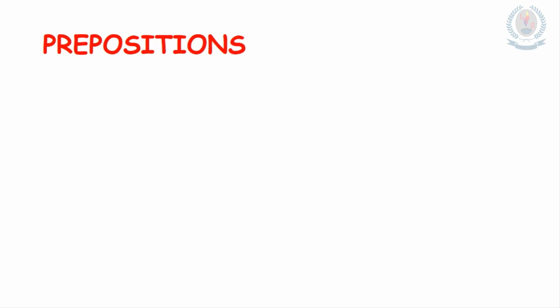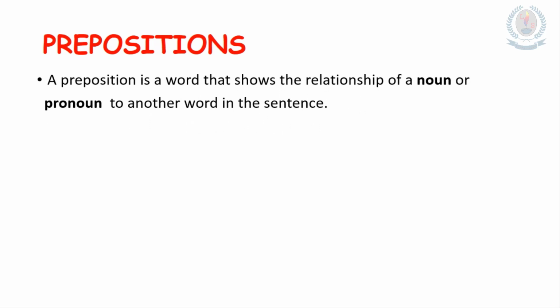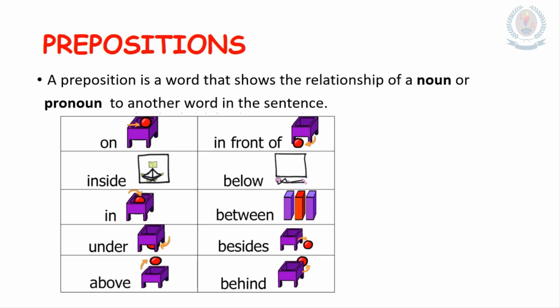Next, another interesting lesson for you. What is the lesson? Yes, prepositions. Do you know prepositions? Yes, there are a lot of prepositions. What is a preposition? A preposition is a word that shows the relationship of a noun or pronoun to another word in the sentence. Here, I have given you some examples for prepositions. You know them very well.